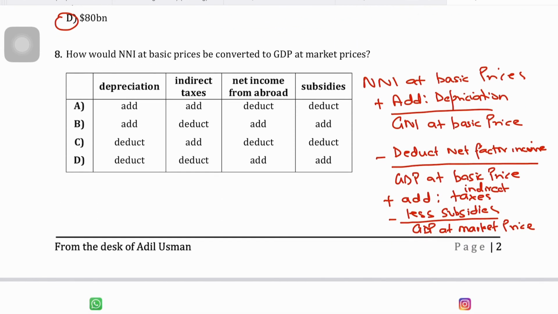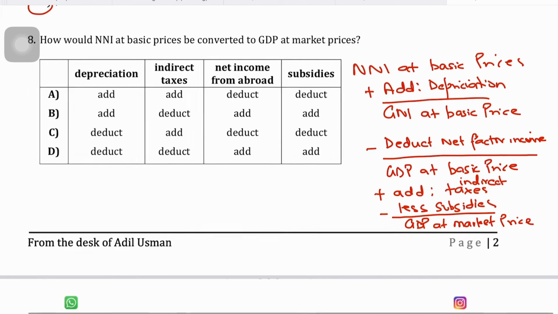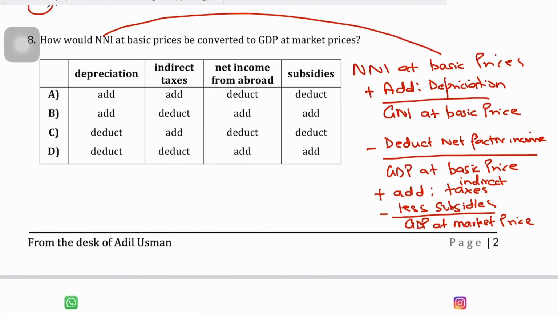Question number 8 says, how would NNI at basic price be converted to GDP at market price? So basically, you need to understand that if you have your NNI at basic price, and you need to finally find your way to GDP at market price, right? And so it follows that if you have NNI at basic price and you add depreciation to it, you will get GNI at basic price, right?